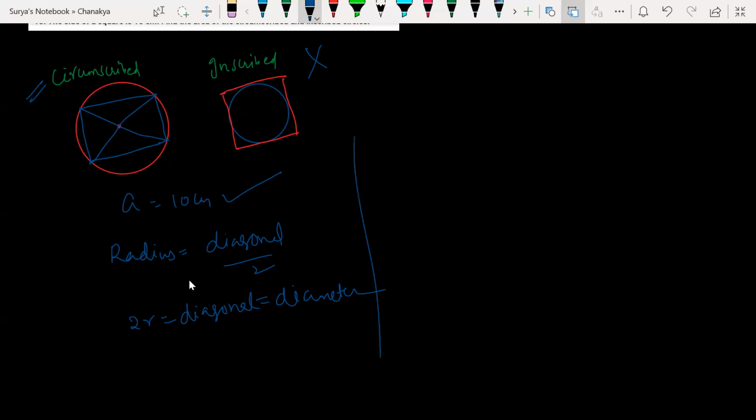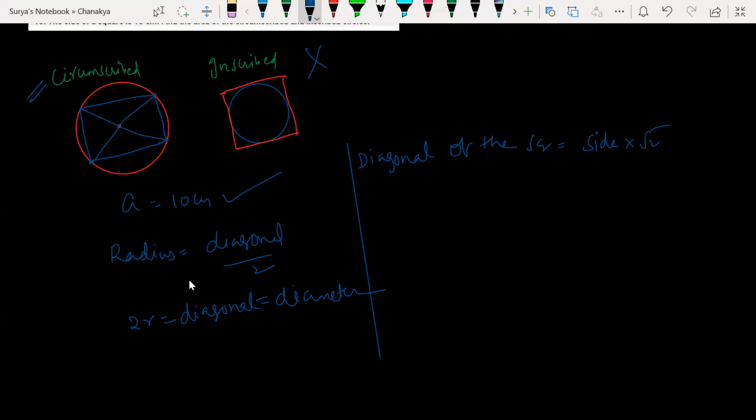So diagonal of the square is what basically? What is the formula? Sir, can we not take it as a right angle triangle and use the Pythagoras theorem to find the hypotenuse and then divide that by 2? Sorry, diagonal of the square. Side into root 2. This is what the diagonal formula is. Root 2 into side. Tell me, shut up. You're saying something.